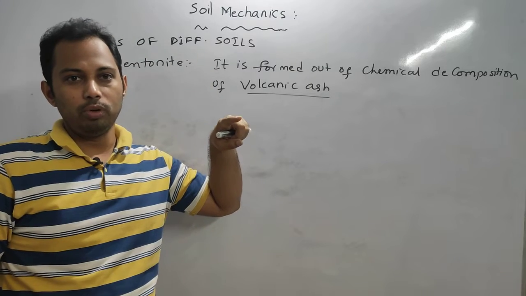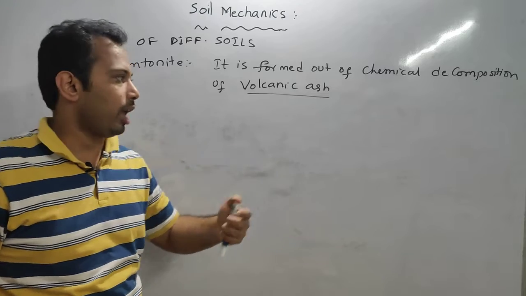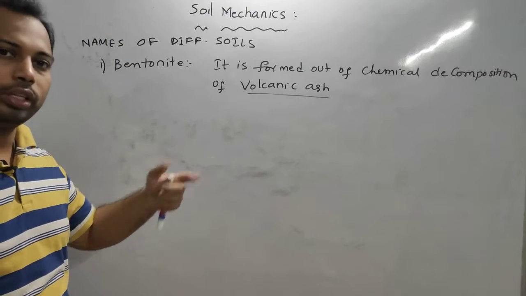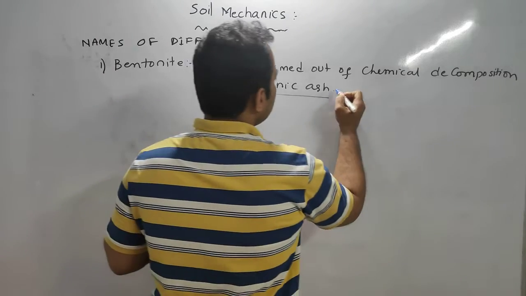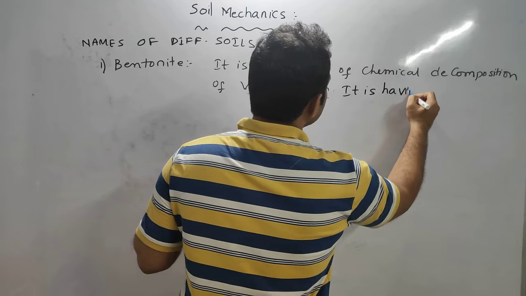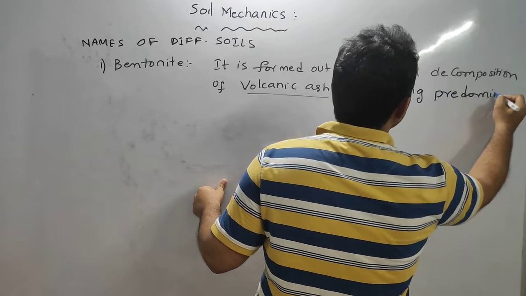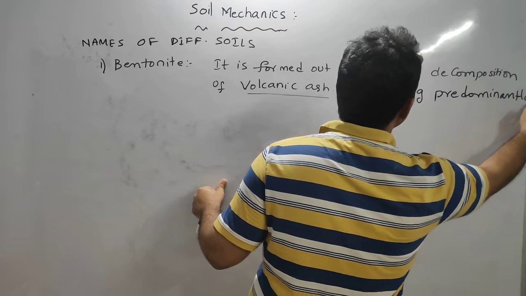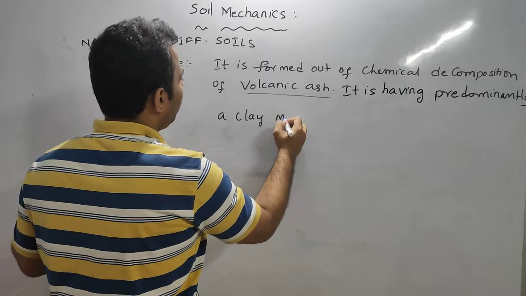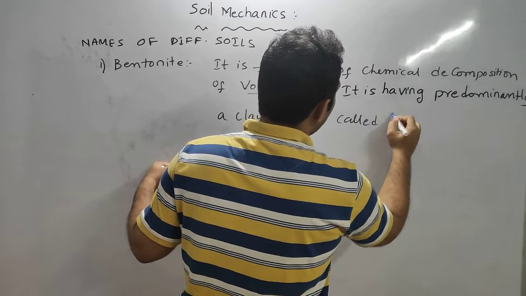Black cotton forms out of physical weathering of rock, basalt or trap. Here it is also having montmorillonite in it. There also it is having montmorillonite. So it predominantly has a clay mineral called montmorillonite.